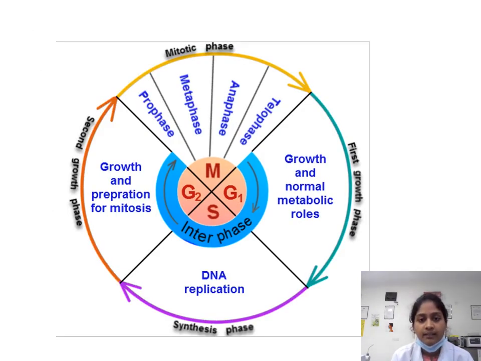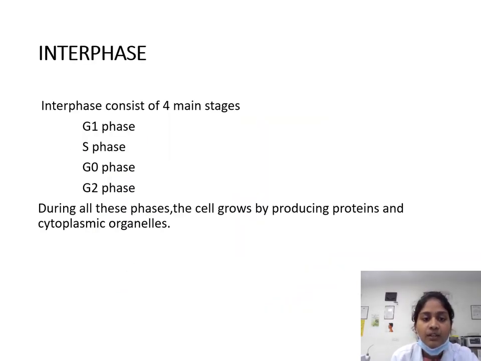This is the cell cycle, which shows the mitotic phase. It comprises prophase, metaphase, anaphase, and telophase. Next, there is growth and normal metabolic roles, which introduces G1 of the cell cycle. Then comes DNA replication, which is the synthesis phase. And next comes the second growth phase, in which growth and preparation for mitosis take place.